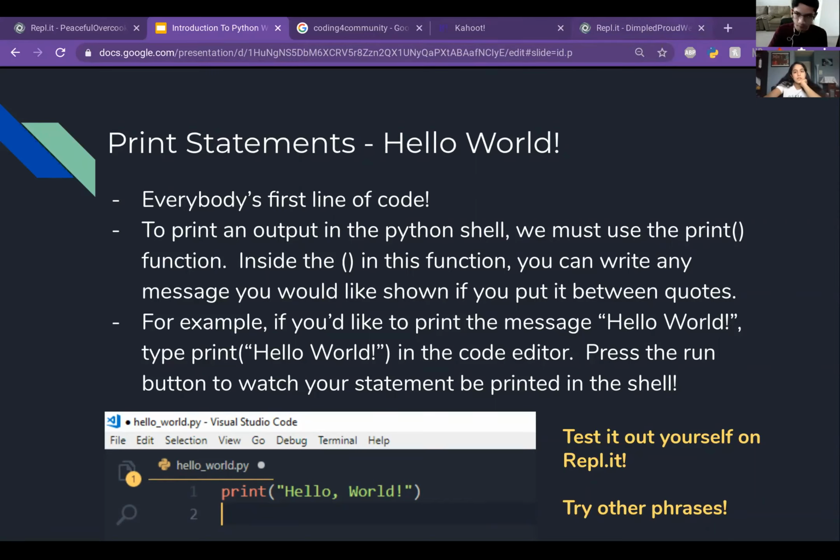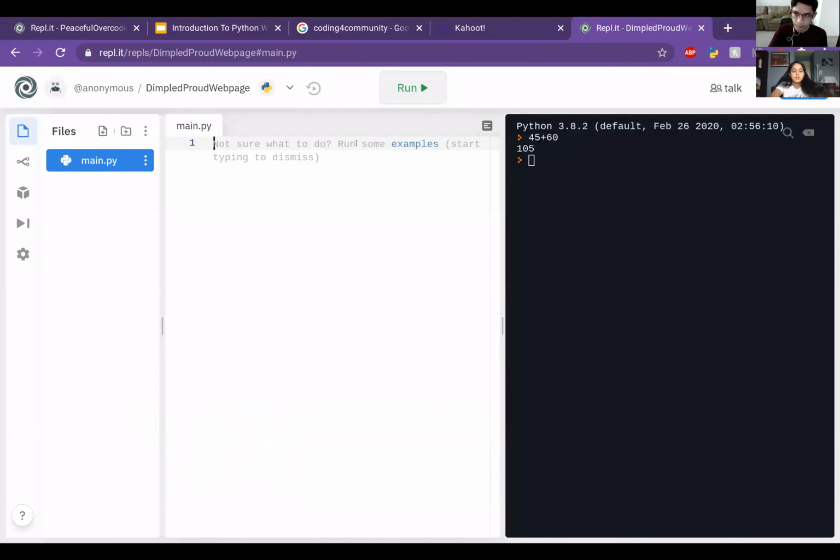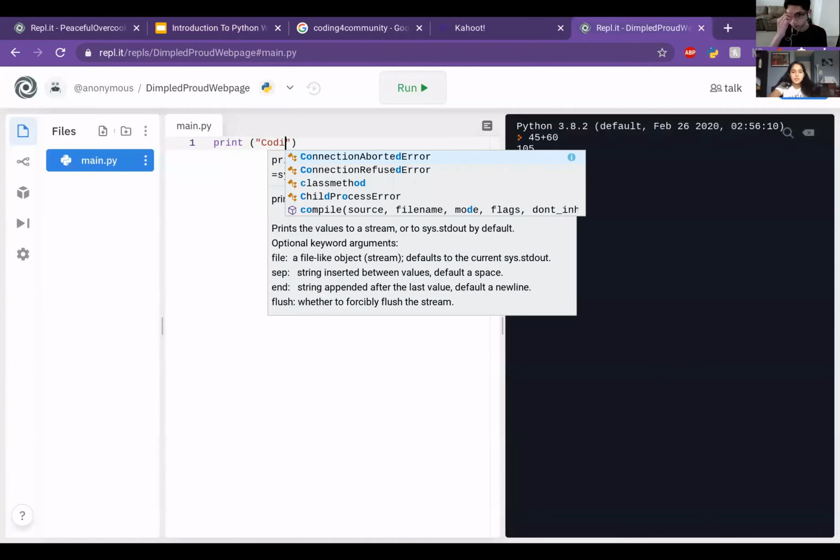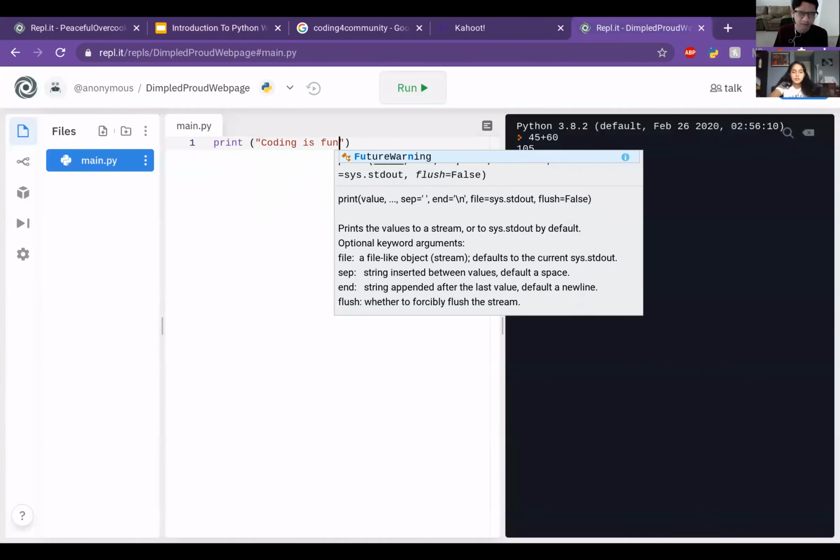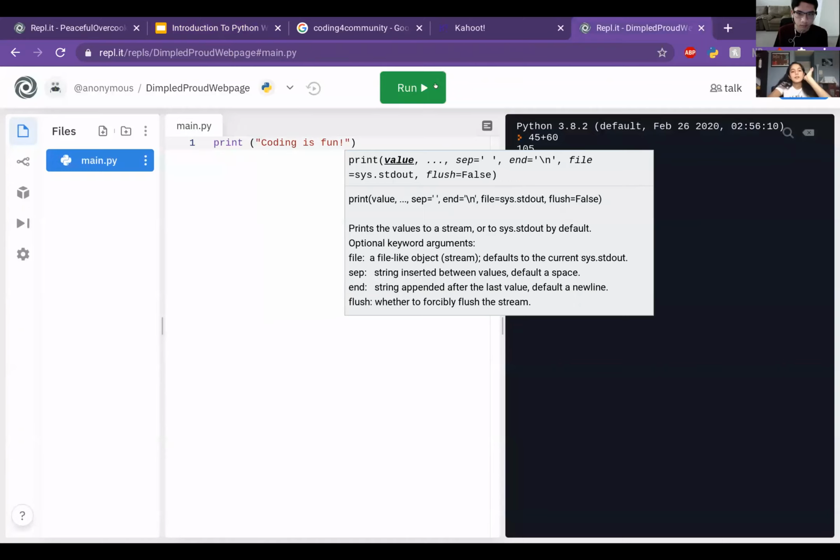Just do one example. You can go print, and you could say coding is fun. And you press run over here. And like I said before, with REPL.it, see it here. And also here you can see the box that predicts what you're going to write, and it gives some information about it. So you can also learn while coding.